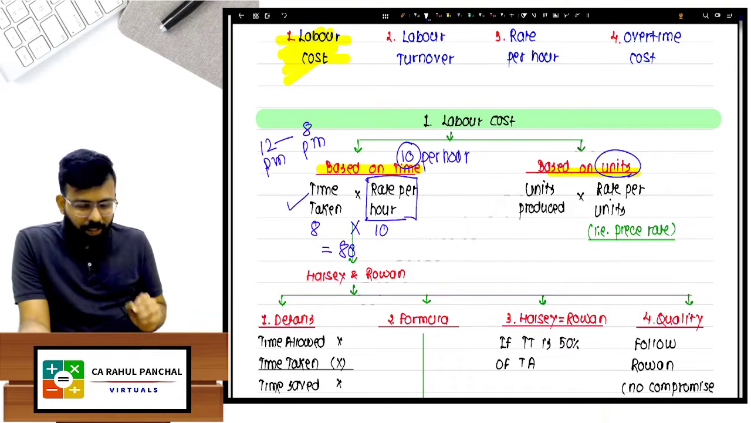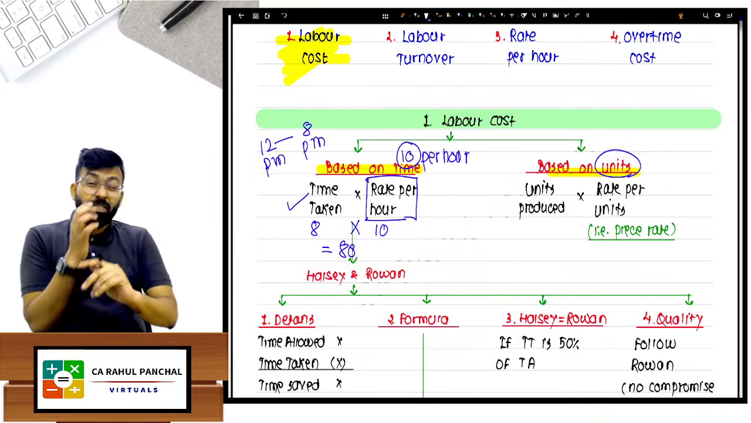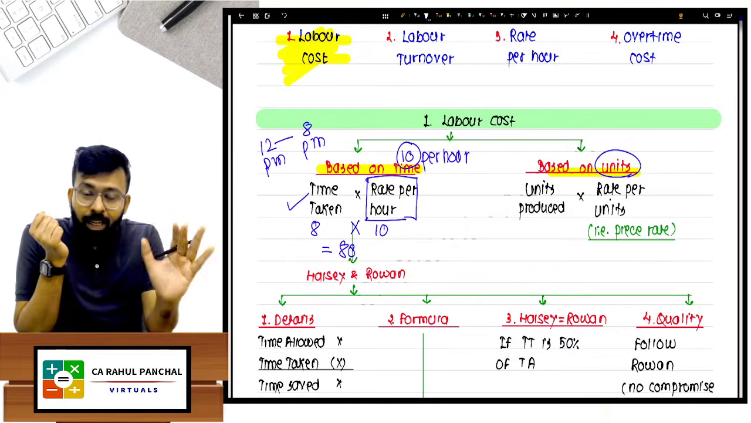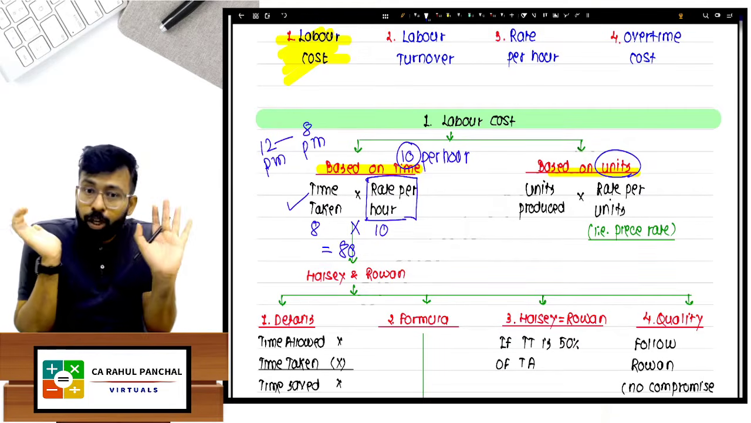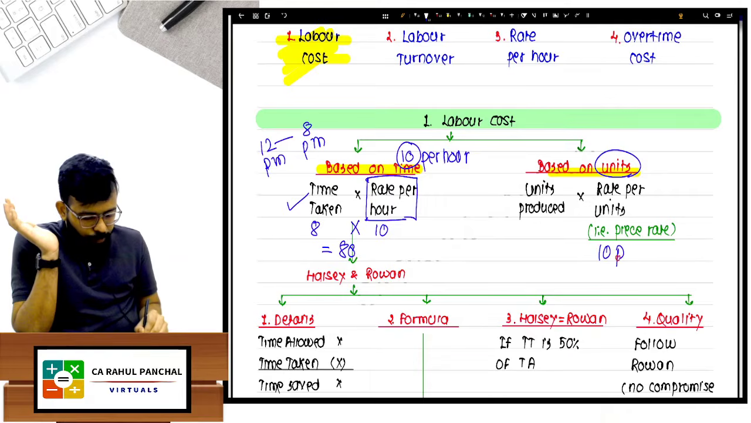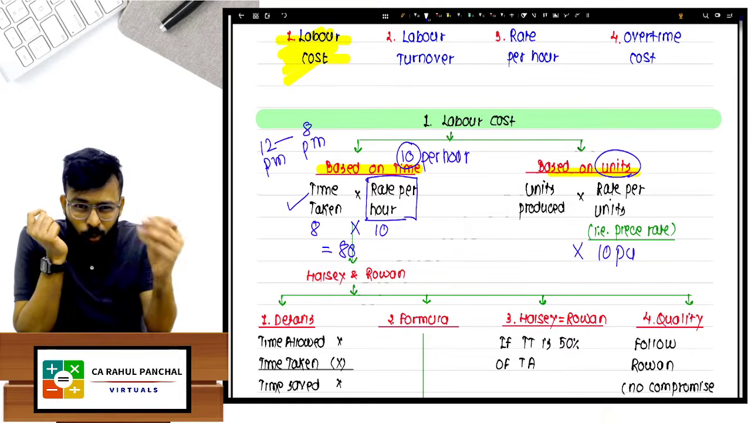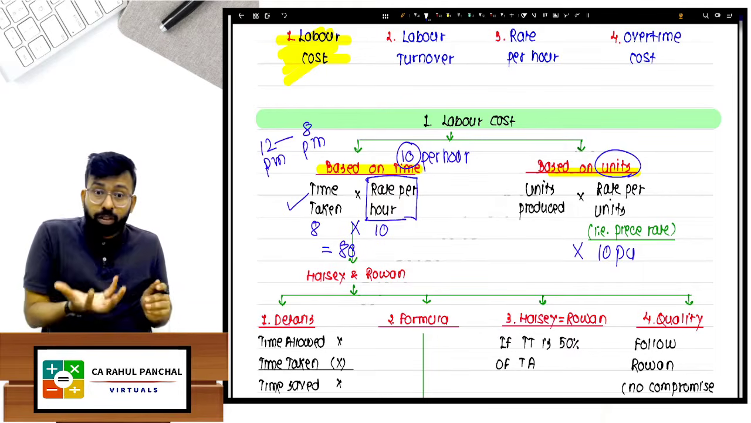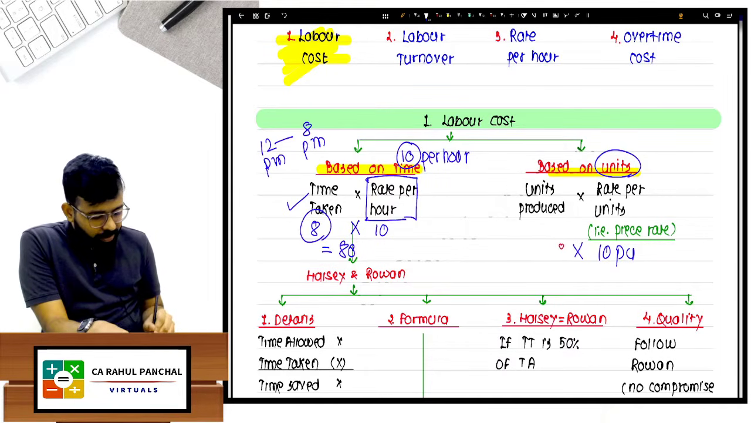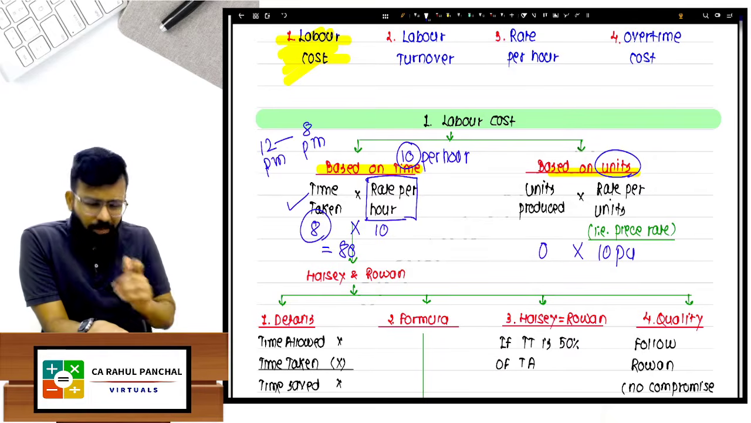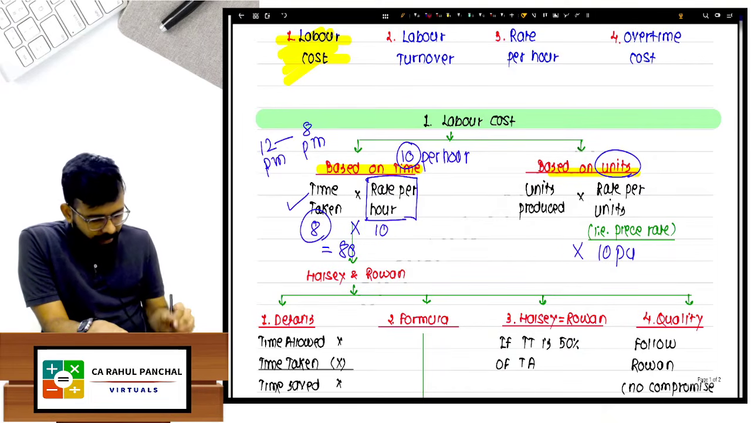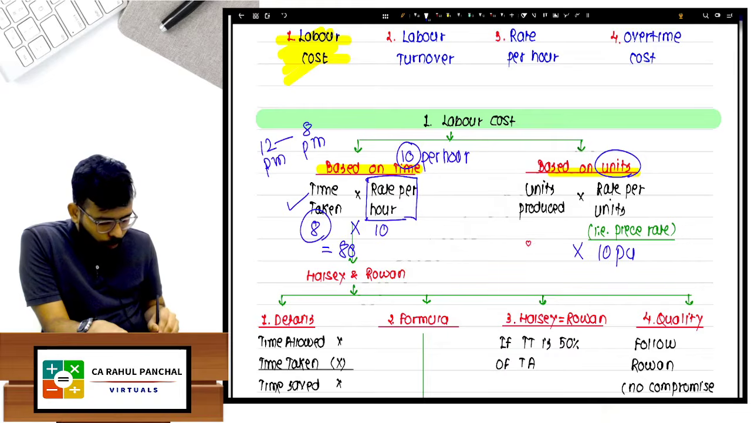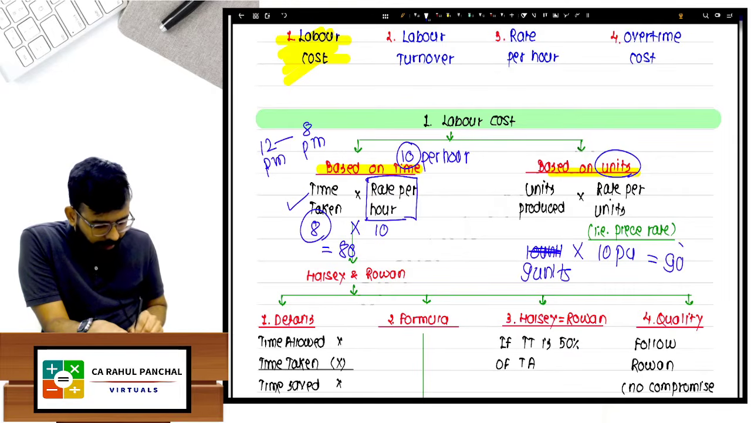Now, based on units, there is a twist. When I say units, I never ask him how many hours you worked. I ask him how many units you have produced. I say 10 rupees is per unit. Whether you work for 1 hour, 2 hours, or 10 hours doesn't matter. What matters at the end of the day is that you give me the units. Let us say I worked for 8 hours and produced 0 units. Nothing you will get. But by working for 8 hours, let us say you produced 9 units. Then you will get 90 rupees.